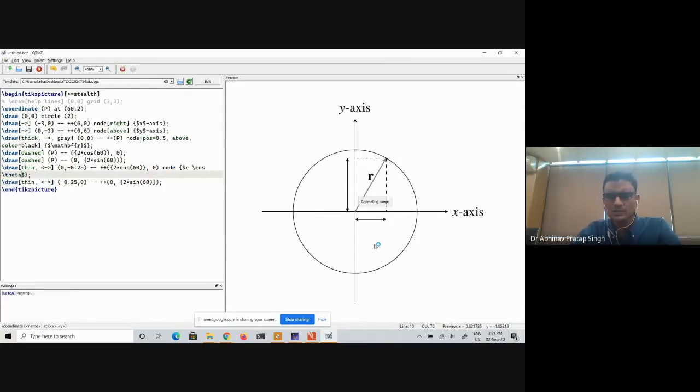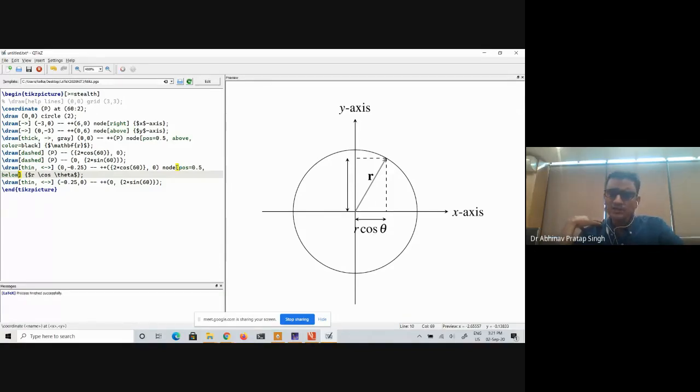What will happen now is that the node will appear in between. And again, you will see that this is not what you want. First of all, it should be in the middle, so that means pos should be 0.5. And then you are also not going to like it because they will overlap with each other. So what I want to do is put it below. Okay, I have done this part.